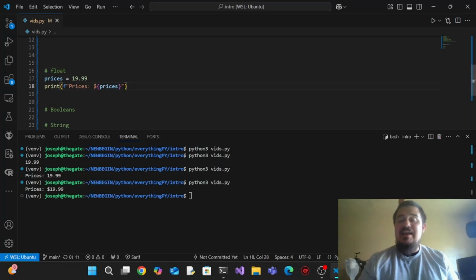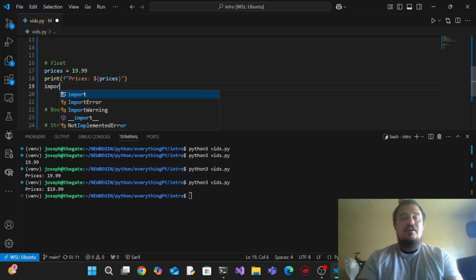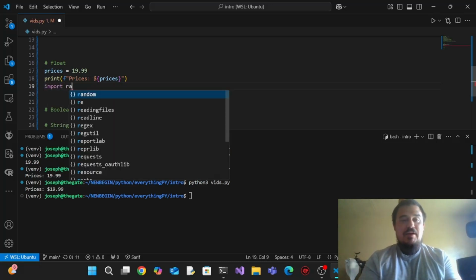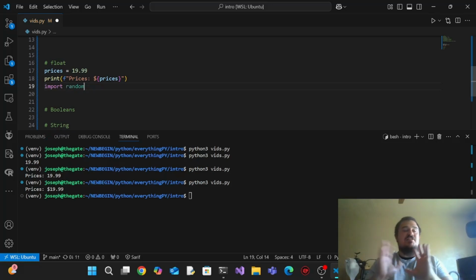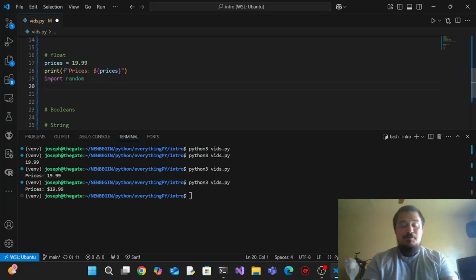Something cool we can do is import our very first little library here. It's going to be random. It's tough for a computer to actually figure out real random. Luckily there are algorithms already in place that we don't even have to worry about, which is fantastic because that would be above my pay grade. So since we can use Python's, we're just going to do that. Import random. That is perfectly solid random.